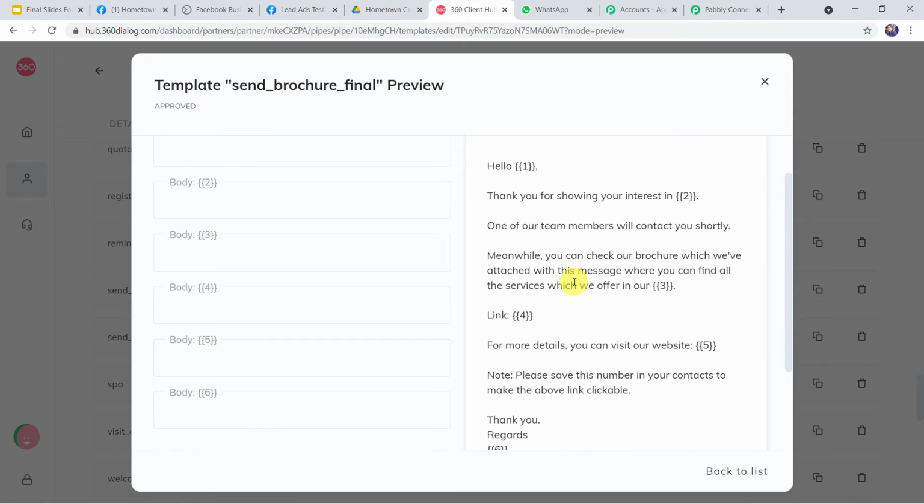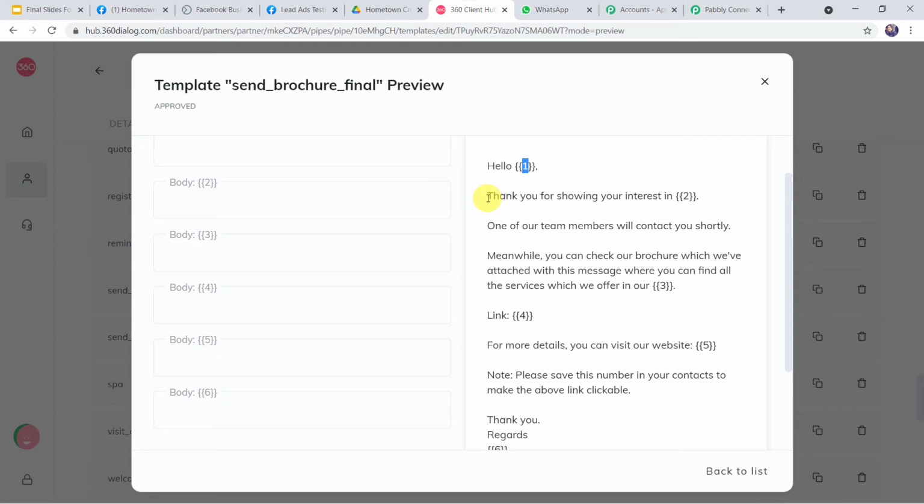Let us read this template. Here you can see hello, and I have given one number, two number. So I have given some numbers over here. You might be thinking why these numbers are in the curly braces. Just because these are the body fields and the values of these body fields are going to change every time. For example, hello, here we want the name of the customer in the message. So the customer name is going to change every time.